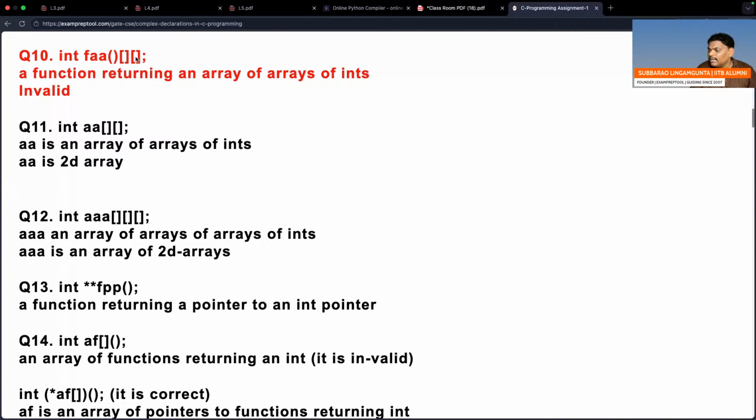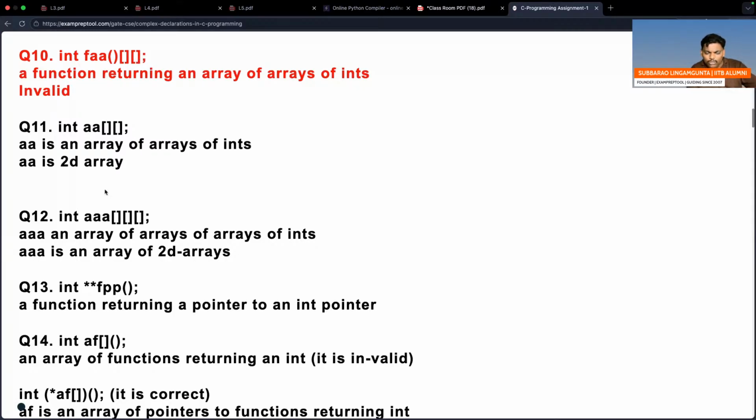No function returns an array. Please remember, no function returns a single array, double array, or triple array. It is not possible. But in question number 11, AA is a double array where every element is an integer. Okay, fine.